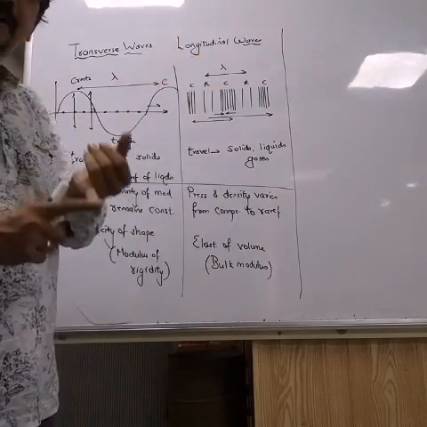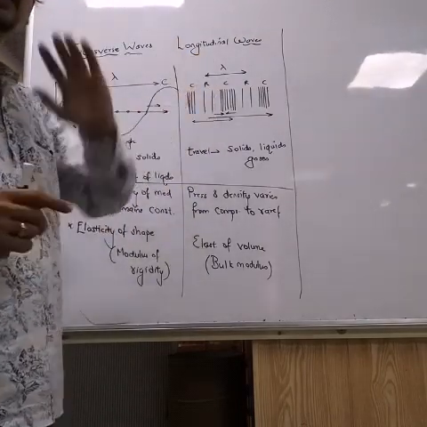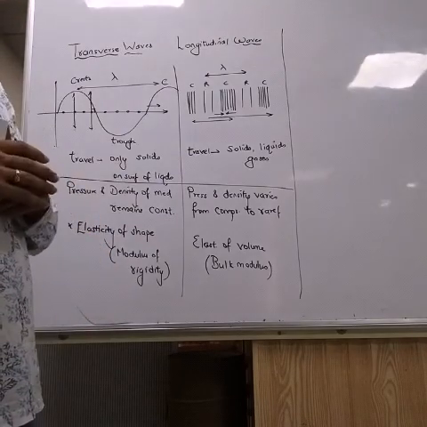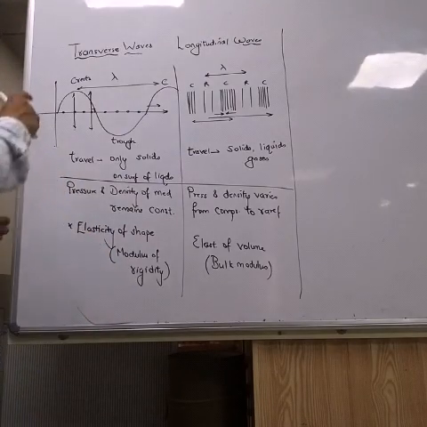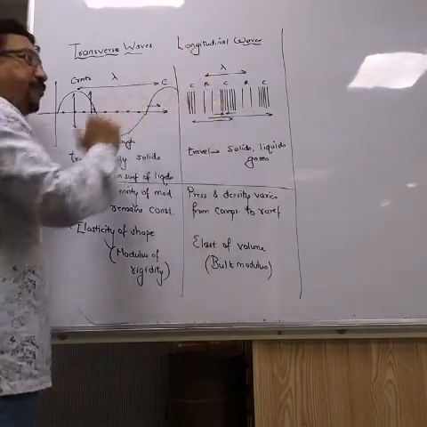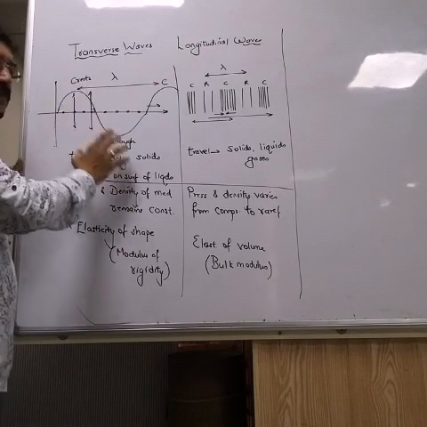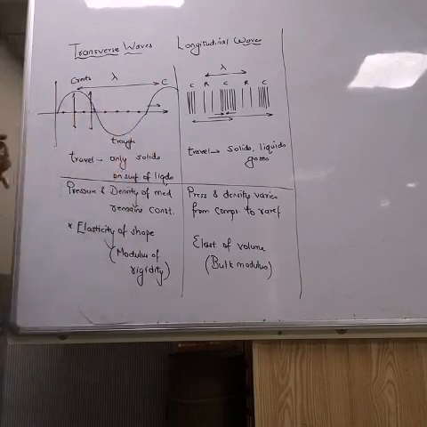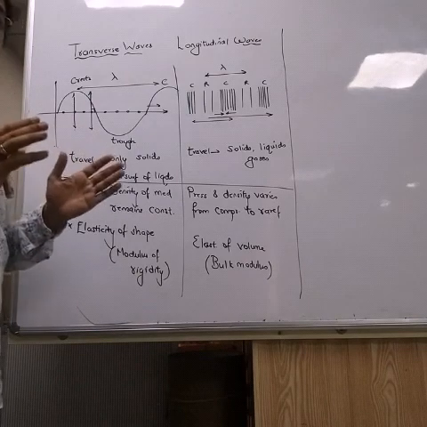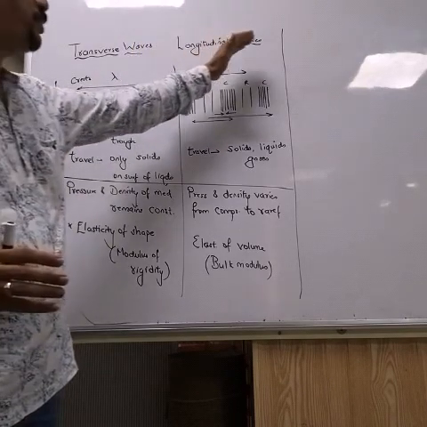Next, when these waves are formed, they are doubly periodic. Doubly periodic means periodic in space and periodic in time. Okay. So these are the differences and similarities we can study in transverse waves and longitudinal waves.